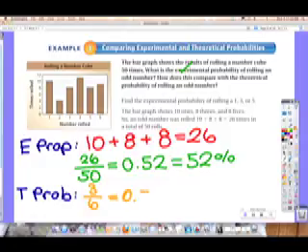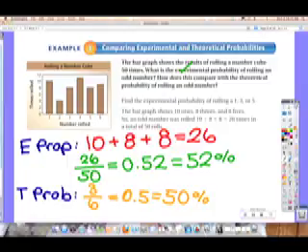Question. Were you listening during the story? Were you listening to the catch-up part? How could you make them even closer? What would we have to keep doing? Tegan, what would we have to keep doing? Keep rolling. Keep rolling. Do more than 50. Do like 100. They'll get closer and closer and closer together. Good work. Thanks, Tegan. Way to listen.